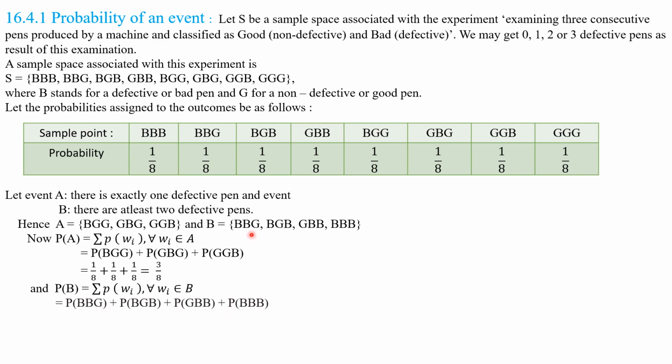We are writing the sum of the probabilities of these sample points. That is equal to 1 by 8 plus 1 by 8 plus 1 by 8 plus 1 by 8, which is 4 by 8. By simplifying this number, what will you get? 1 by 2. This is the probability of B. Understood? This is the probability of event A and this is the probability of event B. Right.